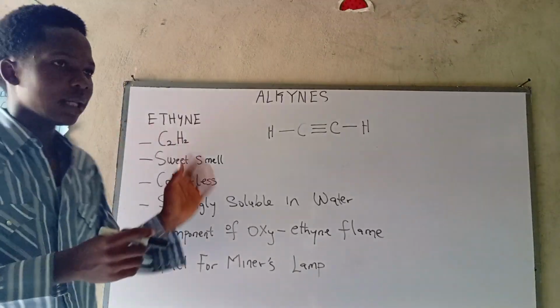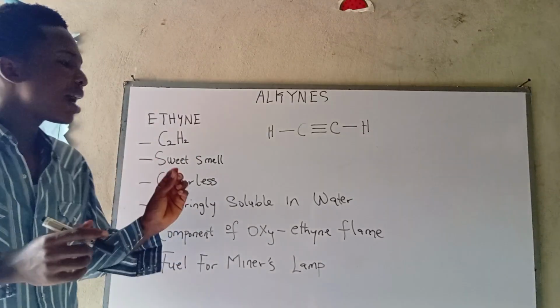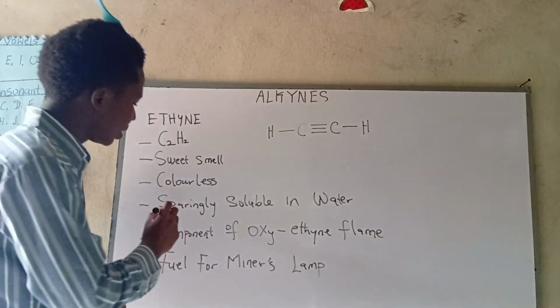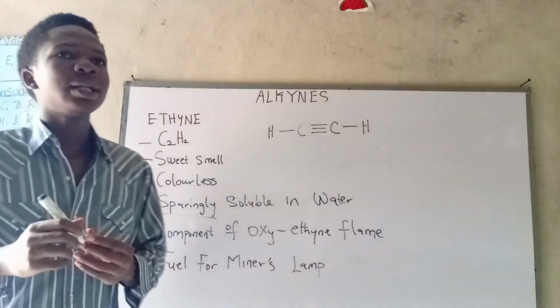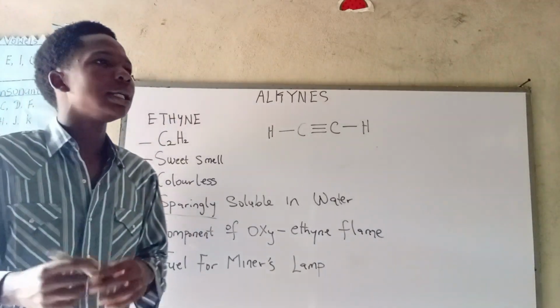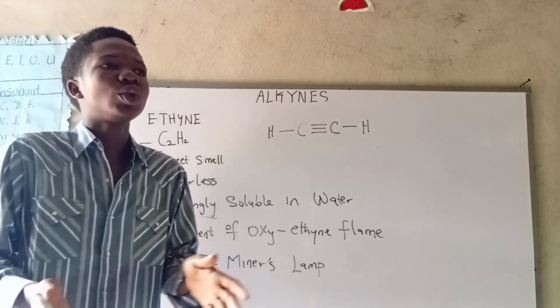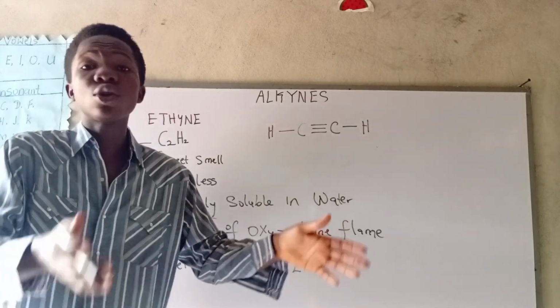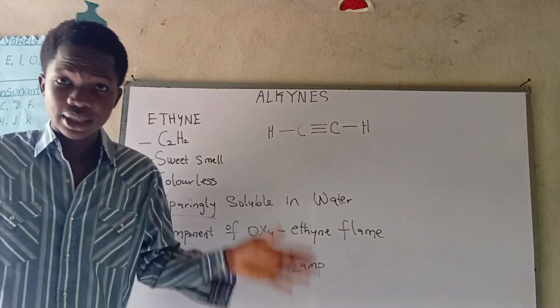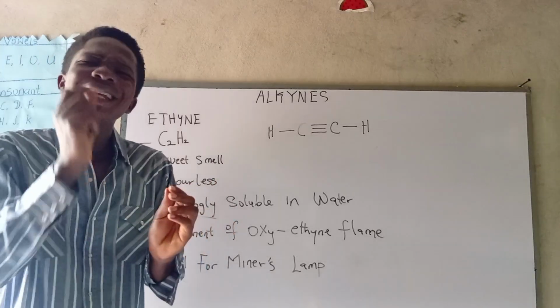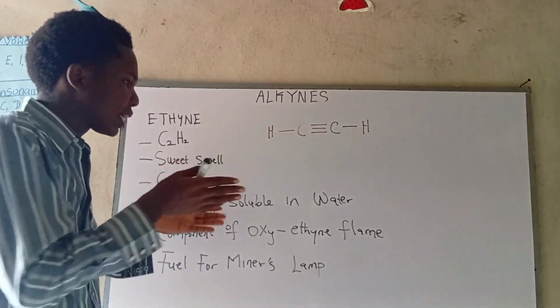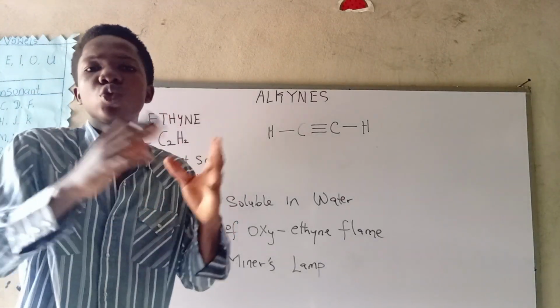Now it's also colorless. Aside from its color, it's sparingly soluble in water. Please note this word, sparingly. Now what does this word mean? It means that it's actually not very soluble. So you understand me? Like it's not too soluble. Little, like if you put it in water, it will dissolve a little bit, but not too much.